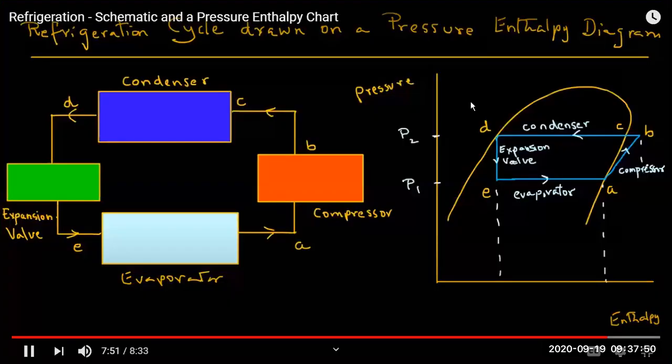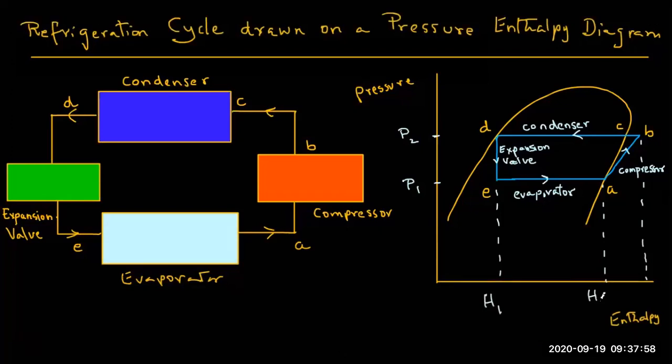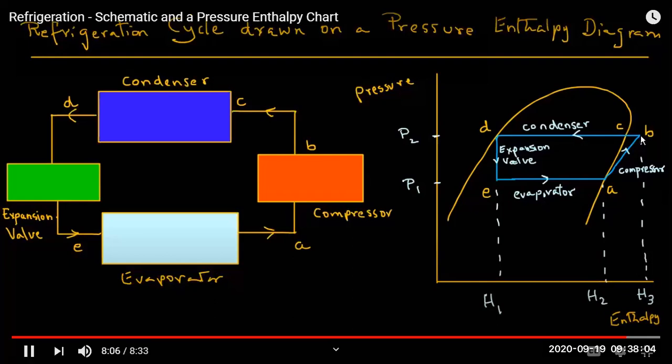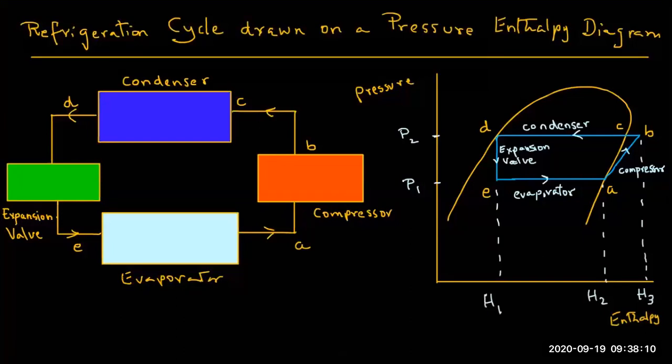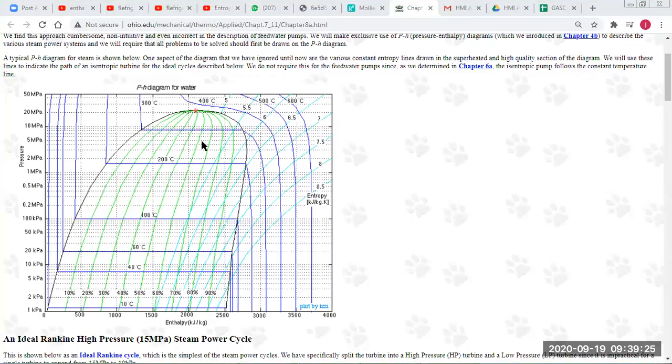So these are the different enthalpies of the system in the evaporation state, the compression state and the condensation state. At E, A and B, you measure the enthalpy H1, H2 and H3. You take the difference and find out the efficiency, work done or performance of the system. With that, we construct and make the reliquefaction plants. So this is the general pressure enthalpy chart.